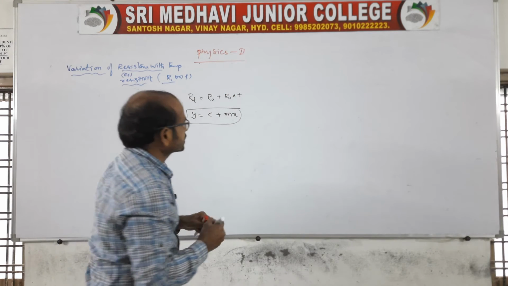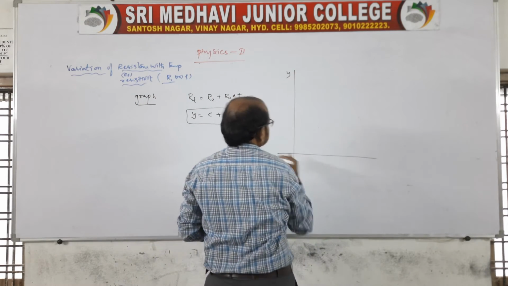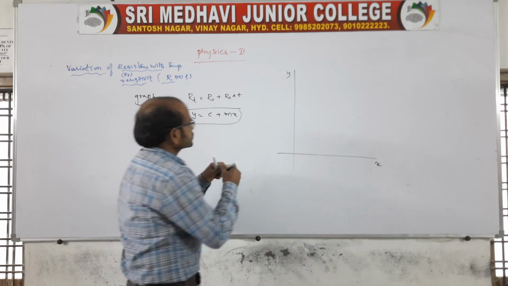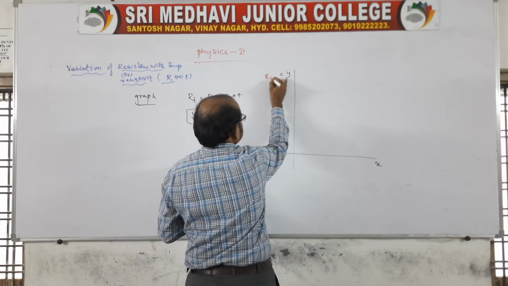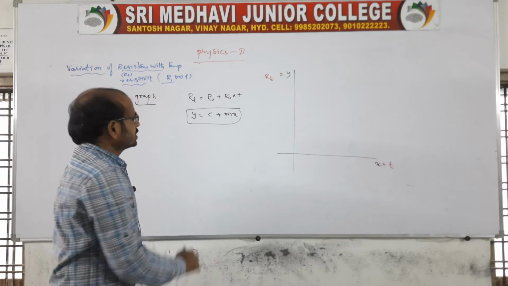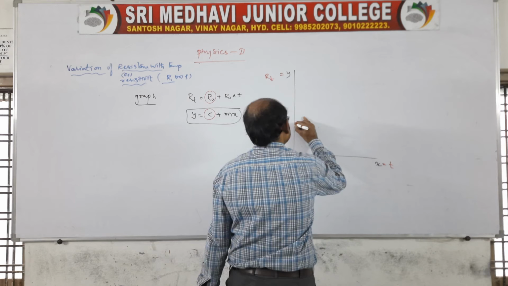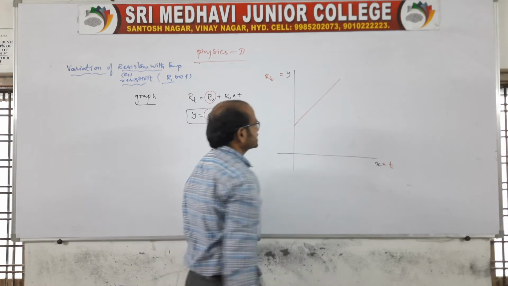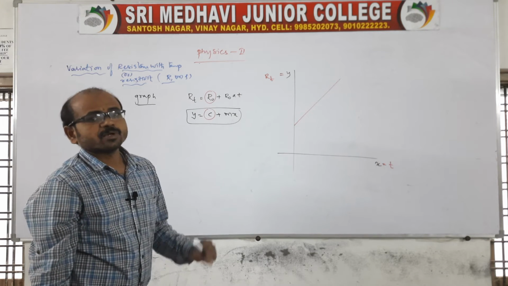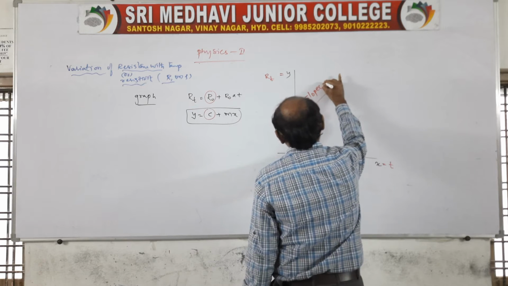Based on this, I'll draw the graph for y is equal to m x plus c. Y and x are taken. In a similar way, here y is represented as R T, and x is represented as T. Now c is represented as R naught. So the graph of y is equal to m x plus c is a straight line, which passes through a point on the y-axis, and it has the slope m.